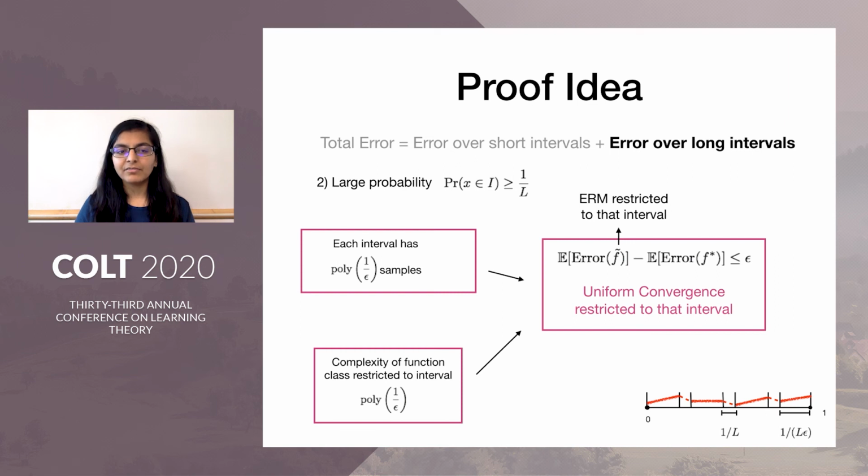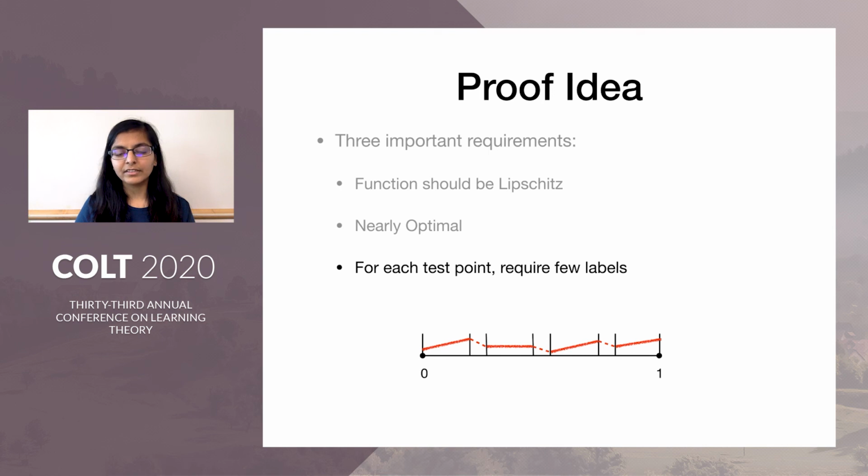Since these intervals have poly 1 over epsilon samples and their complexity is also bounded by poly 1 over epsilon, we know that uniform convergence holds restricted to this interval. And therefore, we get that the error of function f tilde is close to the error of the function f star because the function f tilde was the ERM restricted to that interval. So this completes the proof that the function is nearly optimal after combining the error from the short intervals and the error contribution from the long intervals.